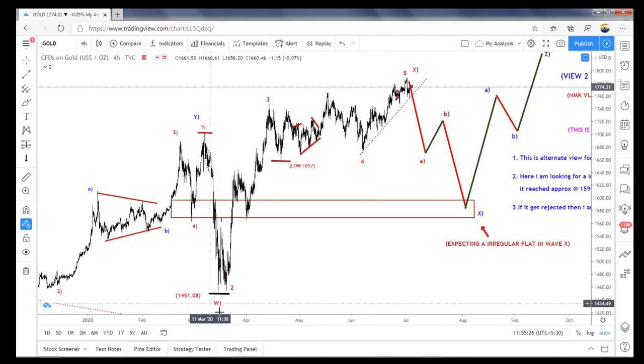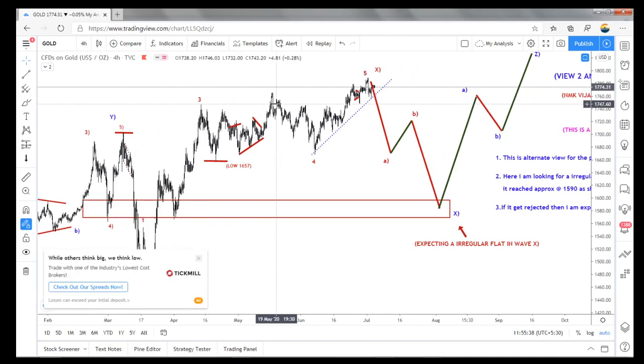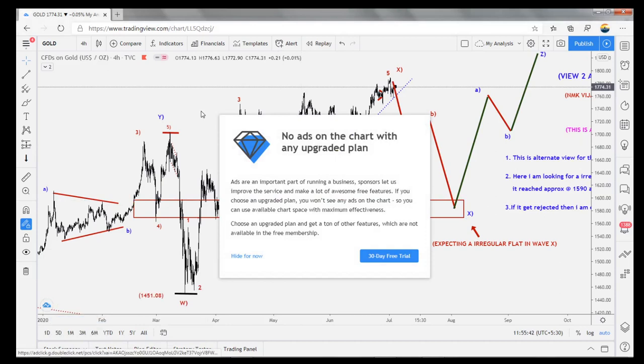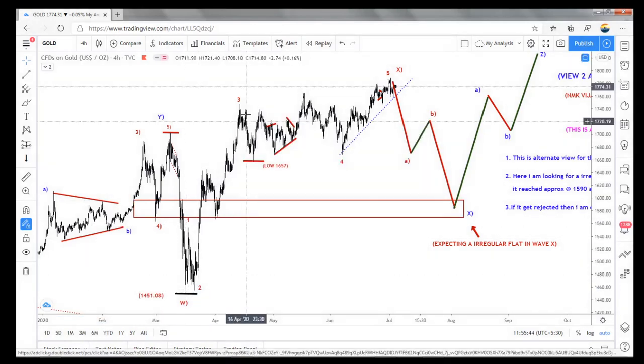It's a W or... So the whole thing becomes, see, ABC 1, ABC 2 is completed here. A, B, C is a 3, 4 is complete, 3 is completed. What I did in the past, I will explain that. According to first, I will complete this one, 1, 2, 3. So the whole thing becomes a running flat. So the whole thing becomes A means A, B, C, B, and A, B, C, C is over.